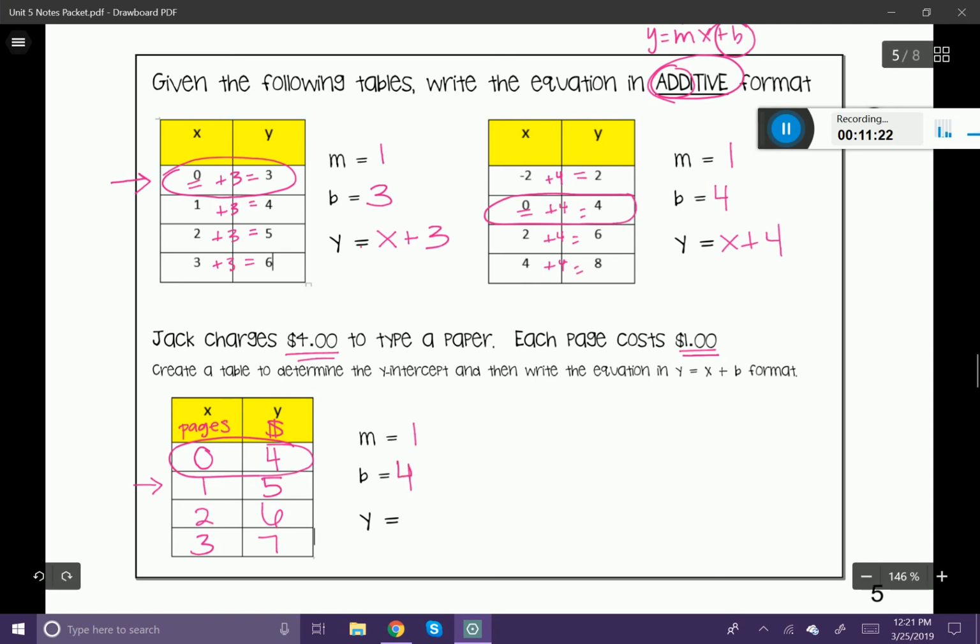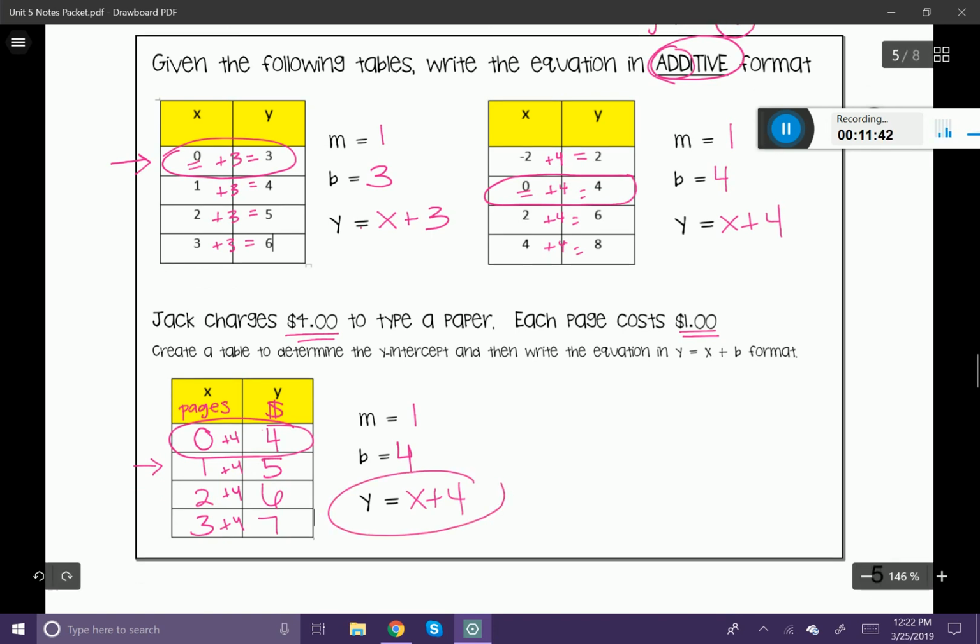Or we could use that additive number. So 0 plus 4 gives us 4. 1 plus 4 is 5. 2 plus 4 is 6. And 3 plus 4 is 7. We could do that as well. That giving us y is equal to x plus 4. All right.